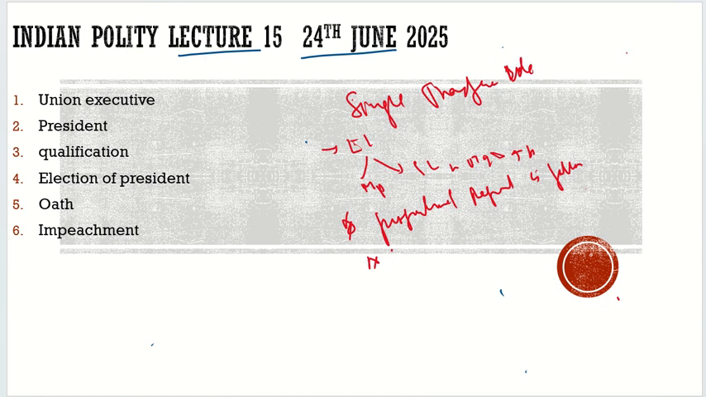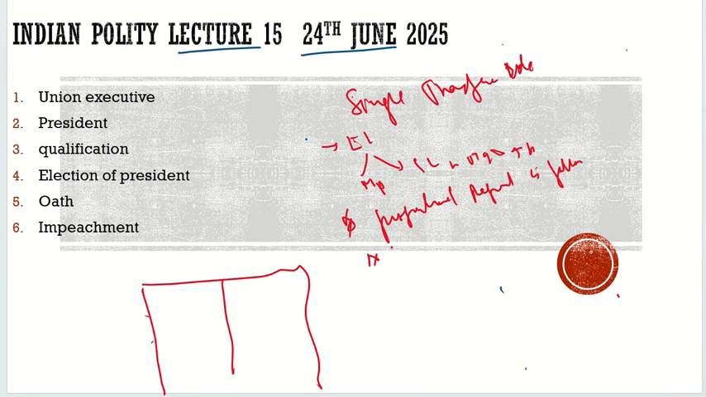What is the single transferable vote? For example, this is the ballot paper, let's suppose, and there are different candidates who are contesting the election. Here is candidate A, here is candidate B, here is candidate C, and candidate D. Suppose these are the candidates who are contesting the election.